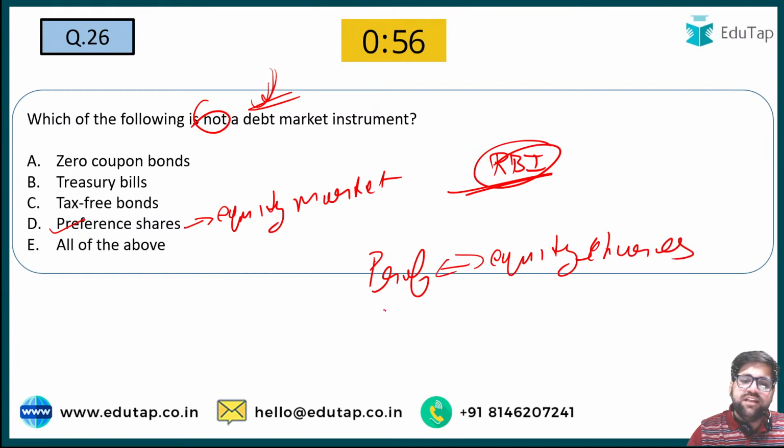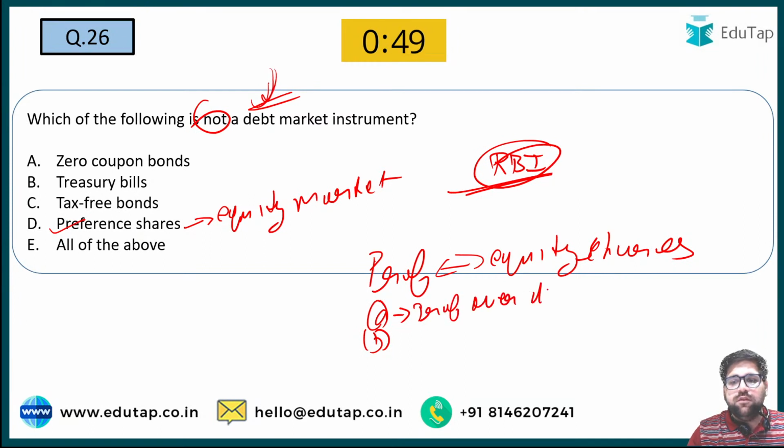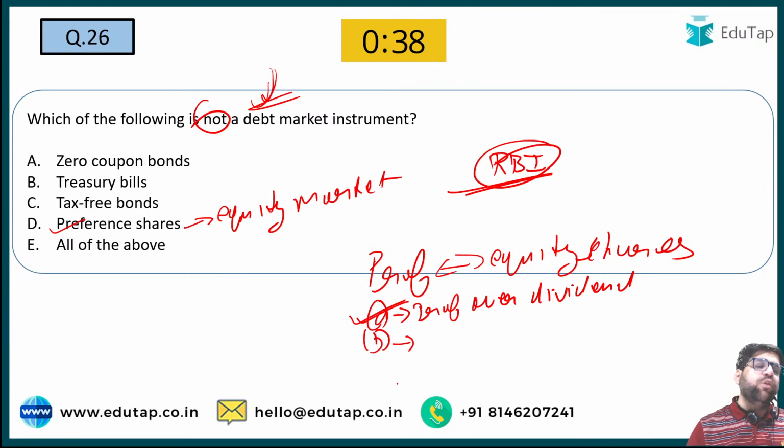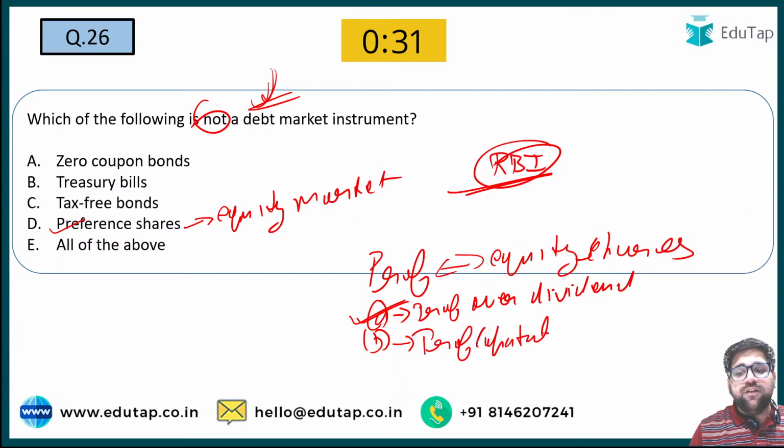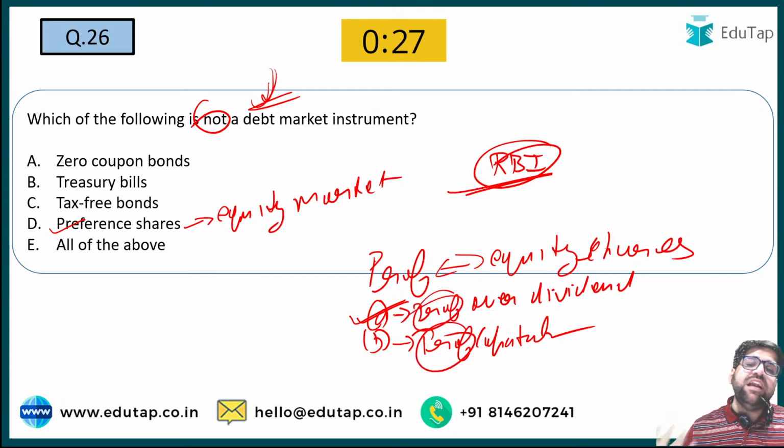So just remember these 2 points, A and B, that preference shares will get preference over the dividend, which means that when the dividend distribution is going on, preference shares will get their right first. The second is during the winding up. If the company is winding up, they are closing their business and saying bye bye to their investors, then preference share capital will be paid first. So these are the two big preferences which preference shareholders get before equity shareholders. So this is really very important.